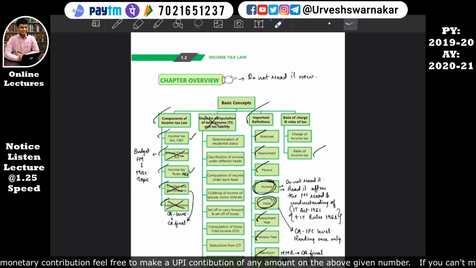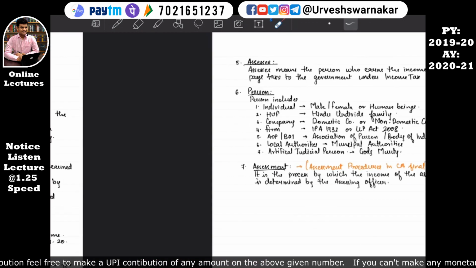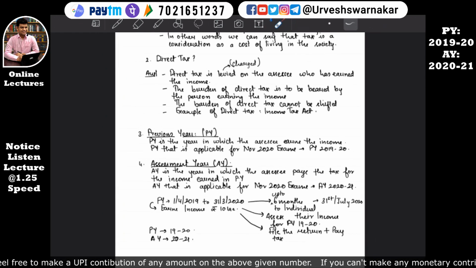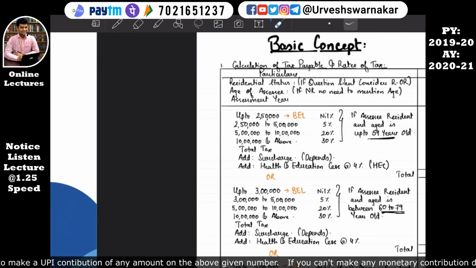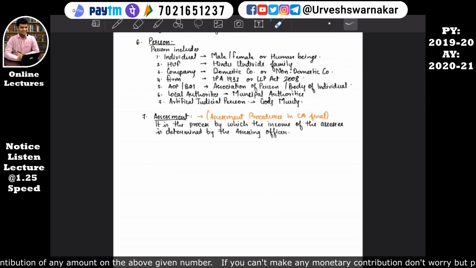Let's understand the rates of income tax. So these are the notes. Now let's move to the format book. I'll give a reference here.